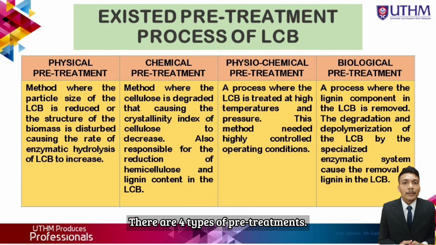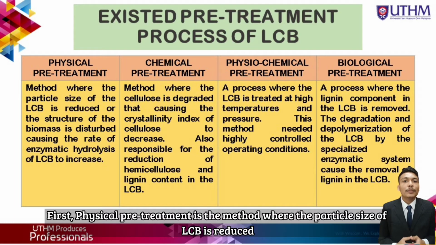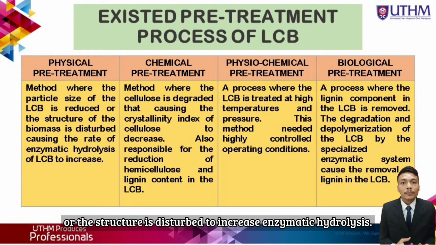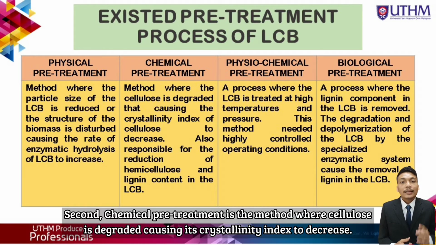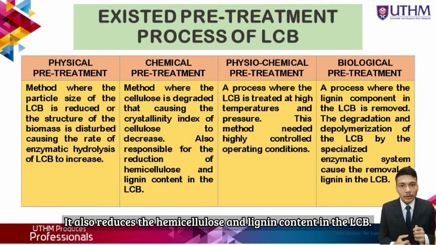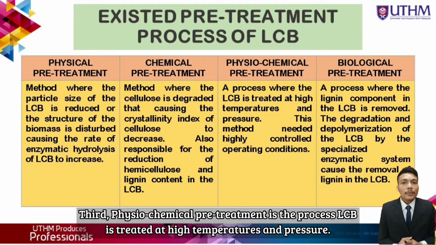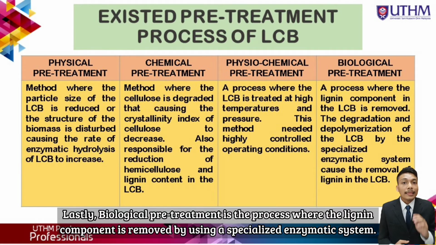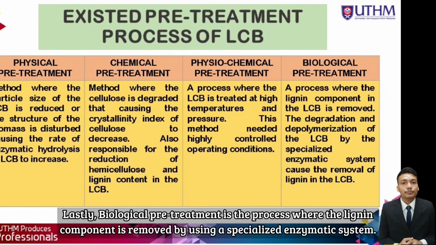There are 4 types of pretreatment. First, physical pretreatment is the method where the particle size of the LCB is reduced or the structure is disturbed to increase enzymatic hydrolysis. Second, chemical pretreatment is the method where cellulose is degraded, causing its crystallinity index to decrease. It also reduces the hemicellulose and lignin content in the LCB. Third, physiochemical pretreatment is the process where LCB is treated at high temperature and pressure. And lastly, fourth, biological pretreatment is the process where the lignin component is removed by using a specialized enzymatic system.